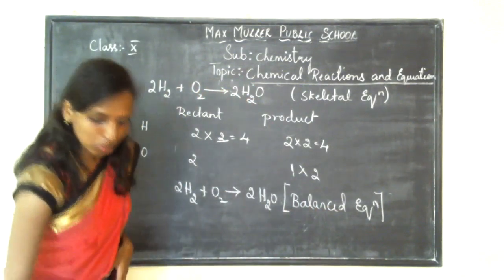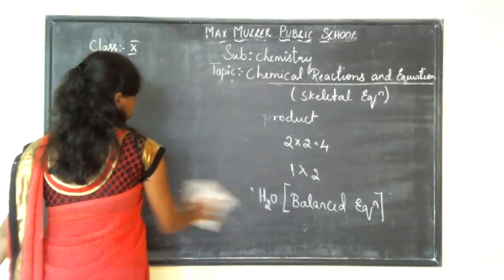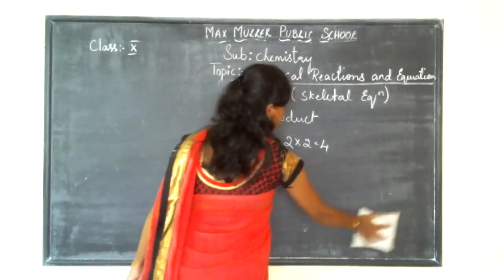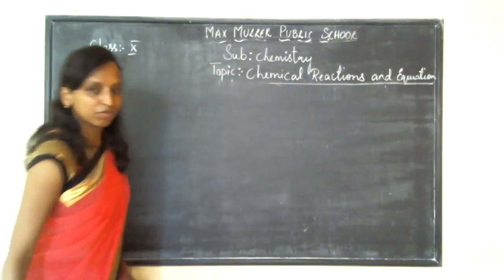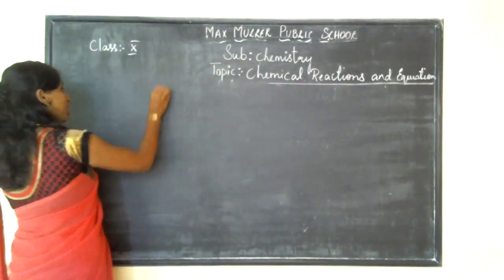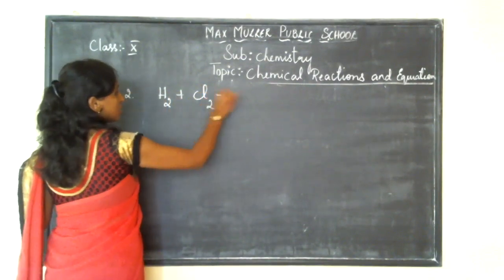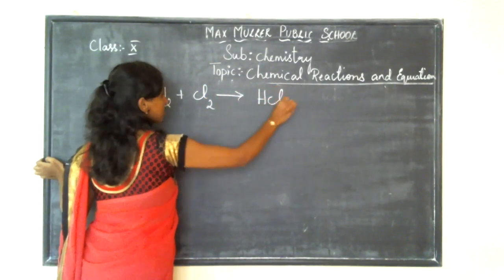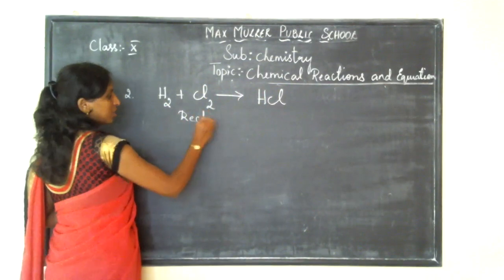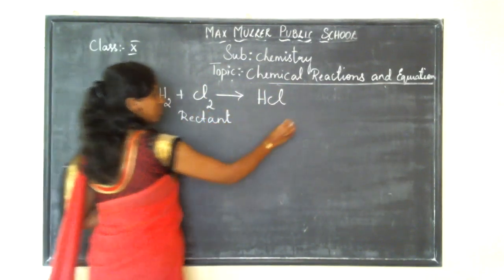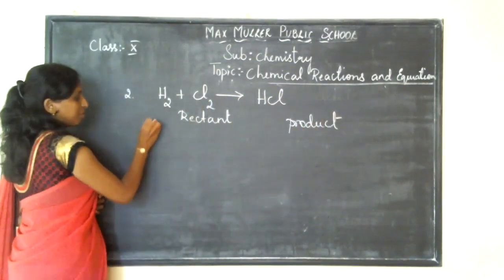I'll give you still some more. We have some more equations. When hydrogen is combined with chlorine to give hydrochloric acid, what is the number of atoms present in the reactant, and what is the number present in the product? The atom names: